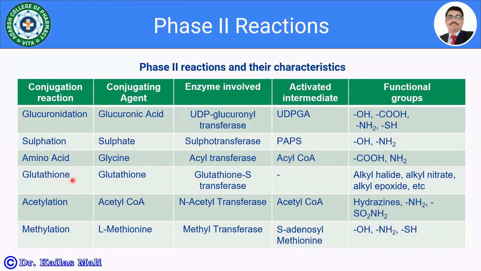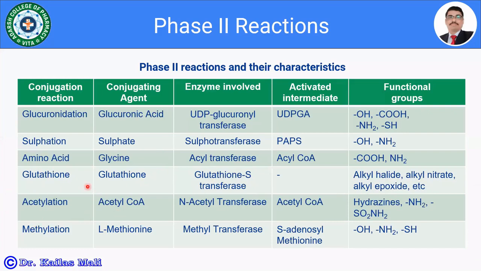Then the fourth conjugation reaction is glutathione conjugation. The conjugating agent is glutathione, and the enzyme involved in this conjugation reaction is glutathione S-transferase, and the functional groups are like alkyl halide, alkyl nitrile, alkyl epoxide, and so on.